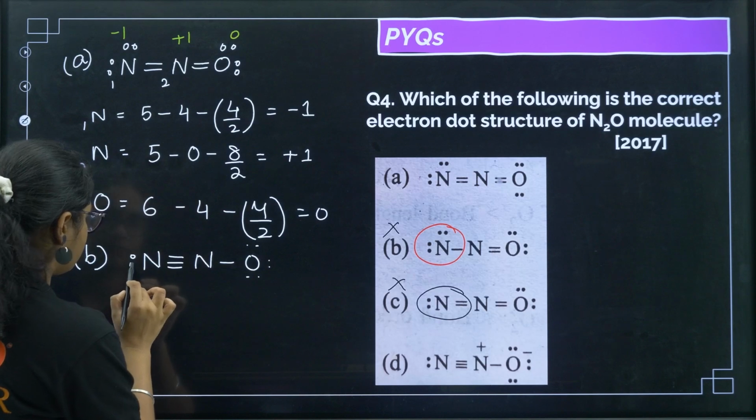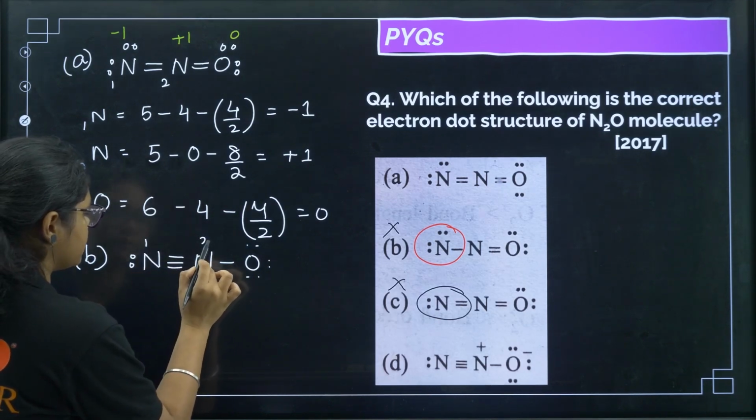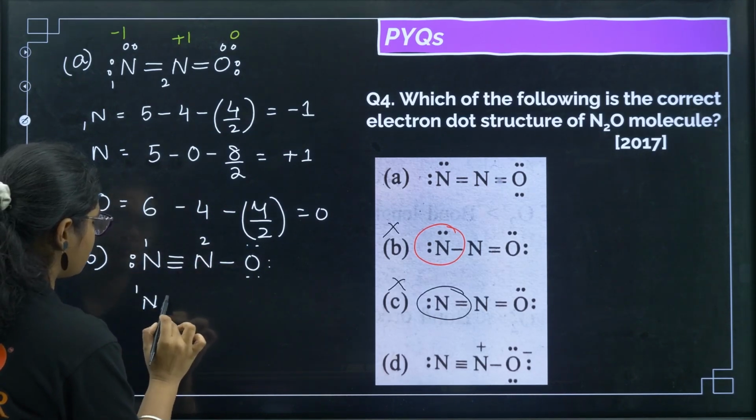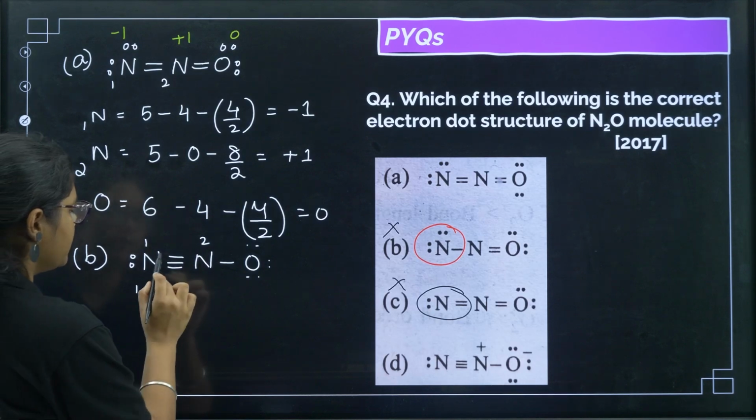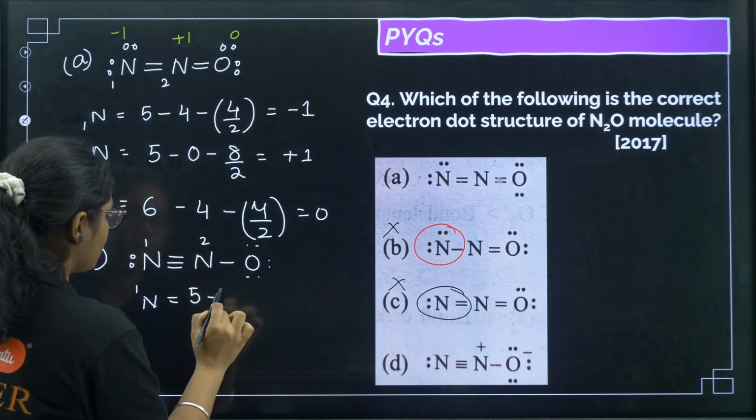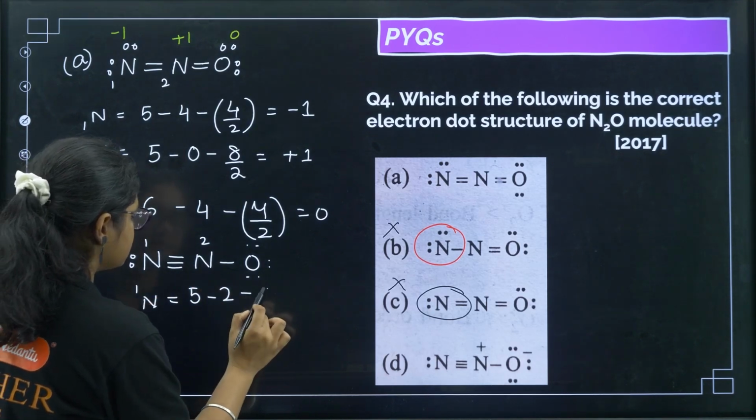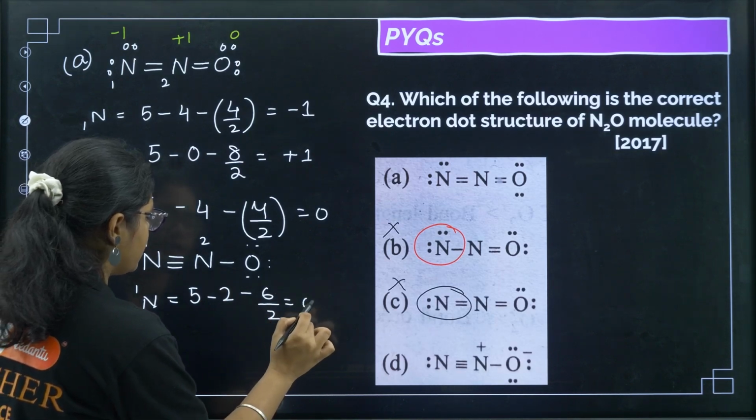Okay, and here we have, suppose, nitrogen 1 and nitrogen 2. So for N1, if I want to calculate the formal charge, how much will it be? Valence electrons is 5, non-bonding electrons is 2, then bonding electrons is 6, divided by 2. So here we will get 0.